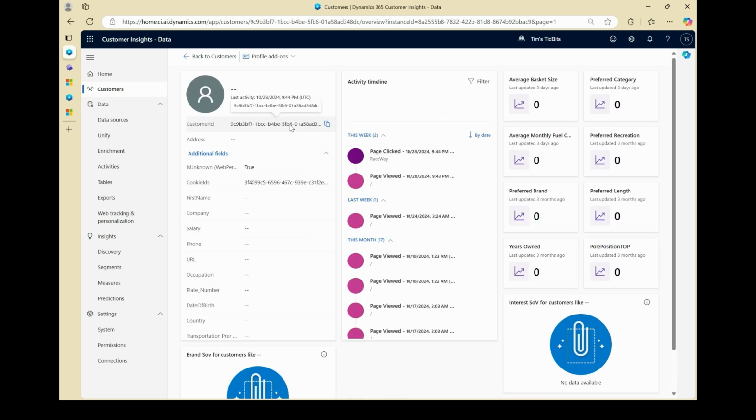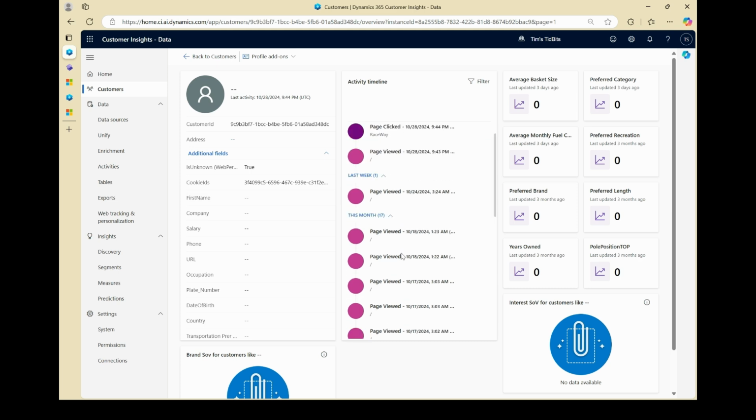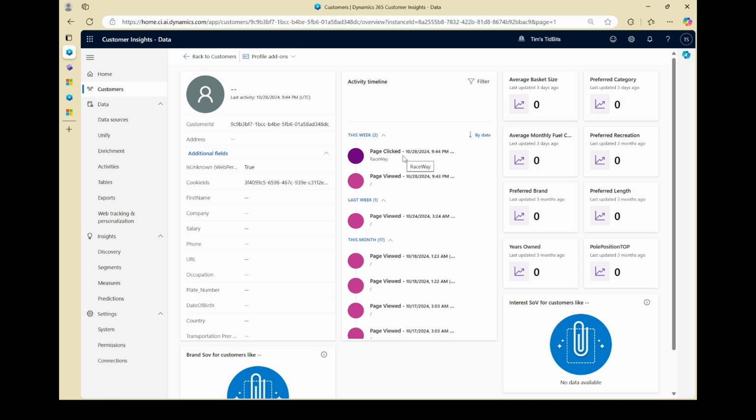It's a persistent ID that we'll use as this customer moves from unknown to known. Here is the cookie, that snippet of code placed on this profile. And this is all the activities that we've gathered since we've pasted the code on the website. I can see all this web behavioral data. And from this, I have the data that I need to begin to calculate a measure for average time on page.